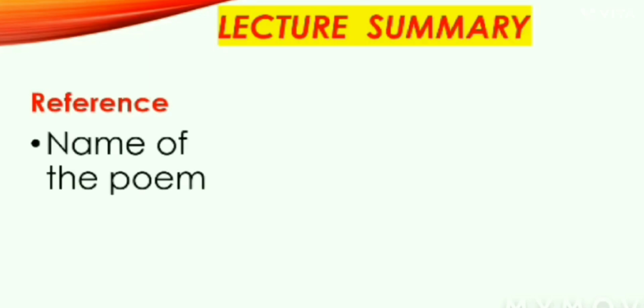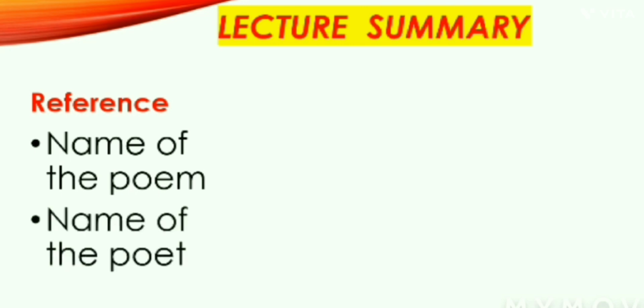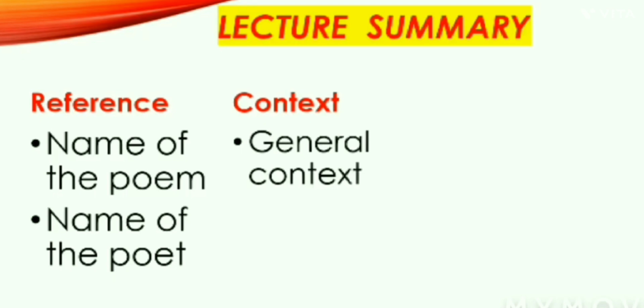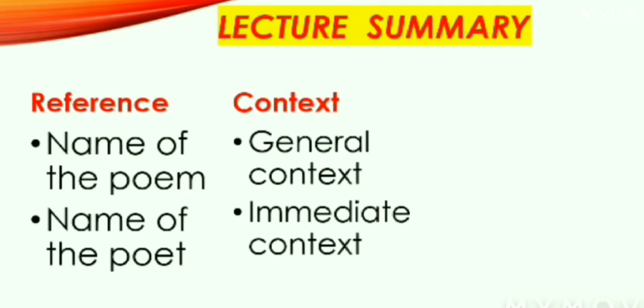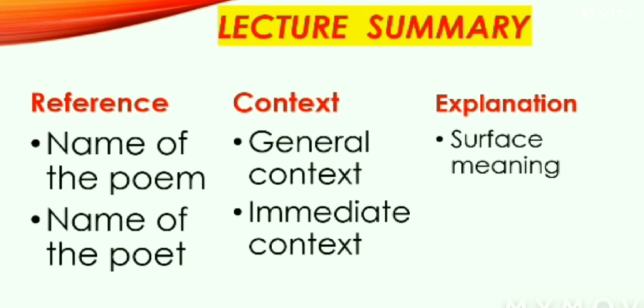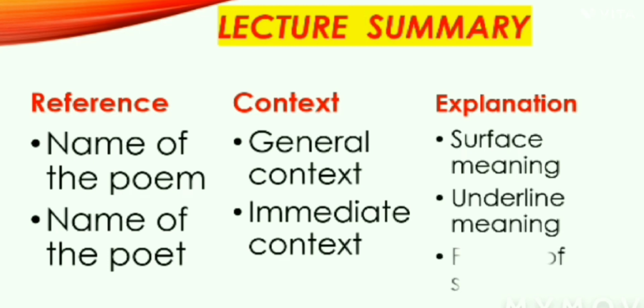Lecture summary. Whenever you have to attempt explanation with reference to context, give 3 headings. First one, reference with name of the poem and name of the poet. Second, context, either with general context or immediate context. Explanation with 3 paragraphs. First one with surface meaning, second one with underlying meaning, and third one with figures of speech.